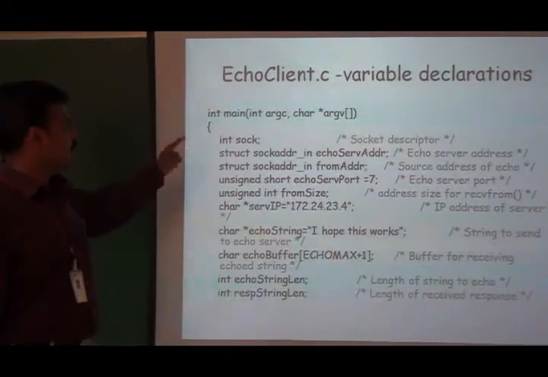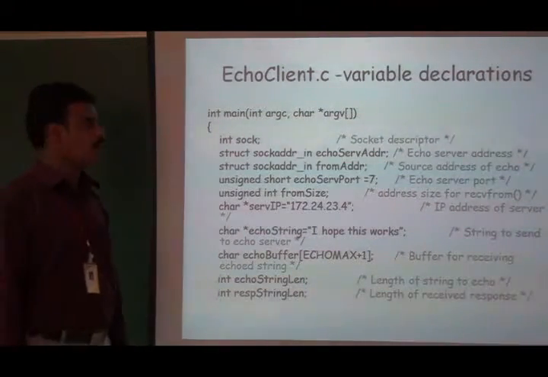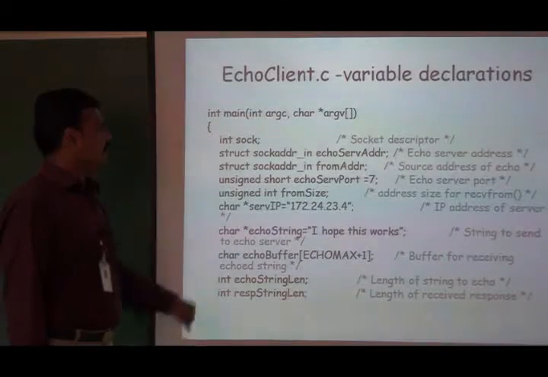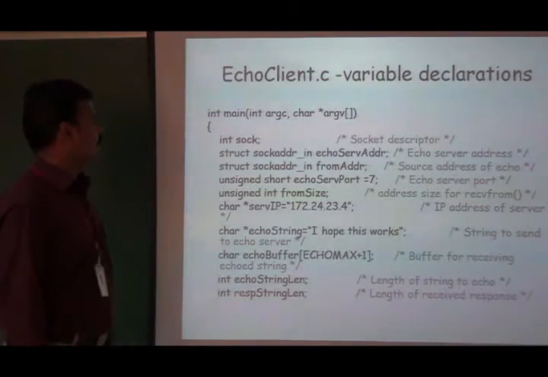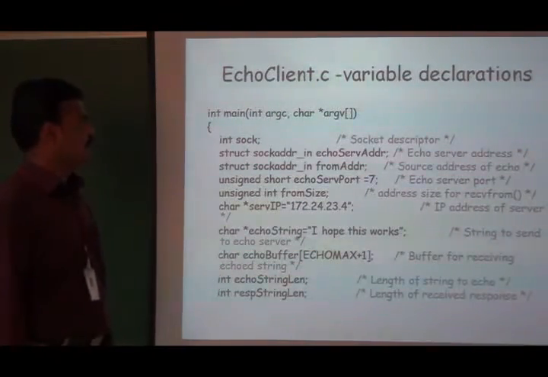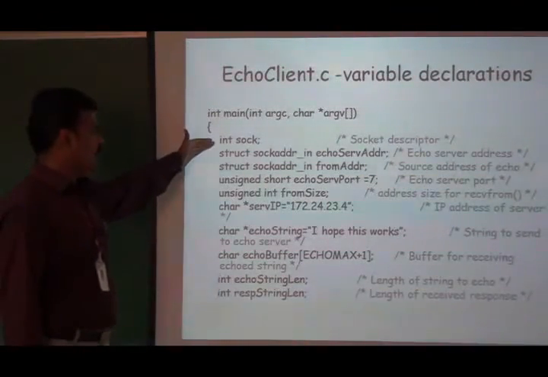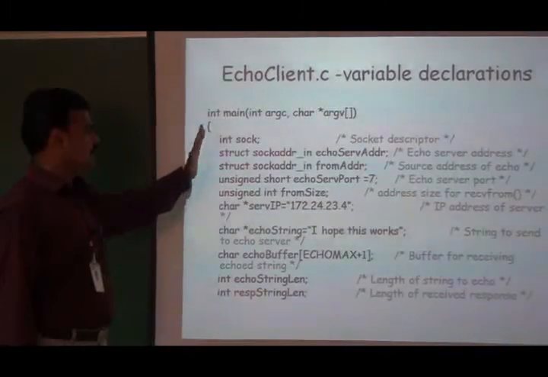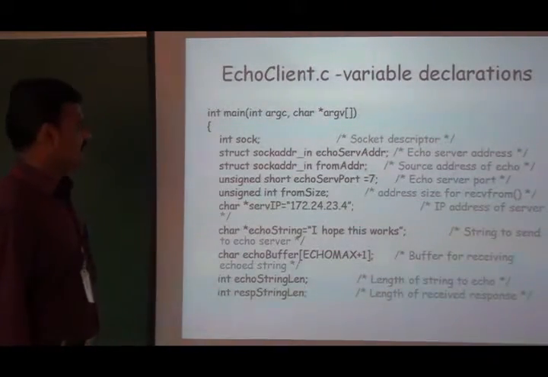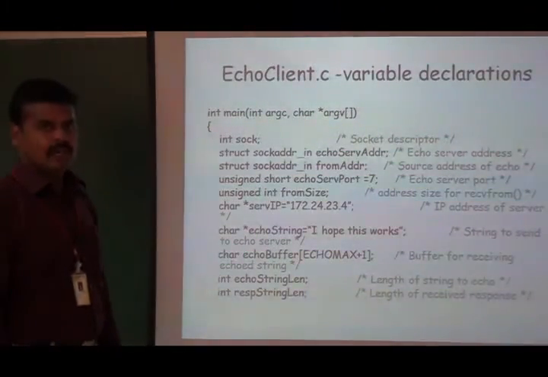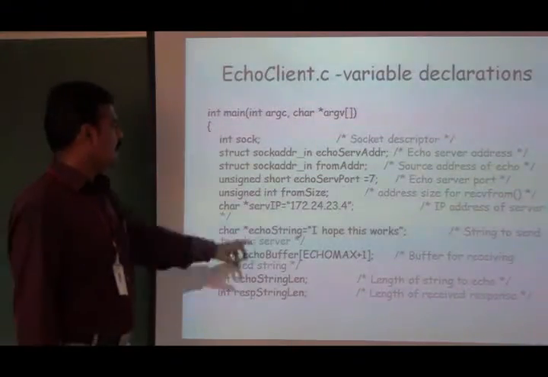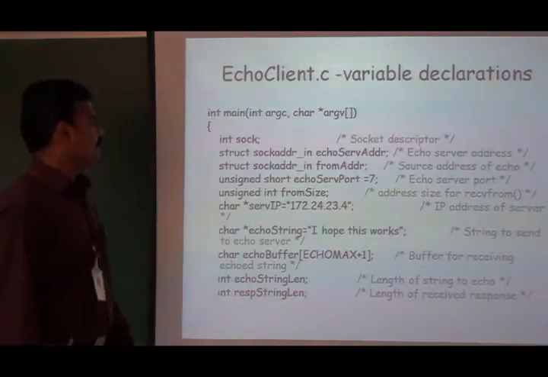Okay, so this is the code for the Echo client program. It takes command line arguments. It takes two arguments for the main function, argument count and argument vector. Here we have created a variable in which we are going to store the socket descriptor which is returned by the socket function.